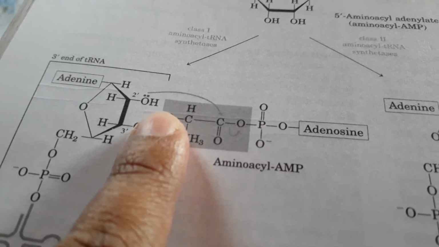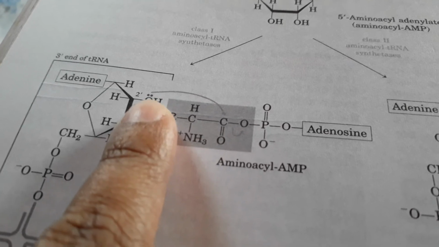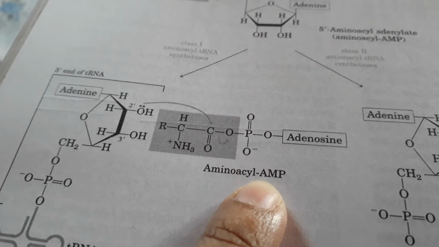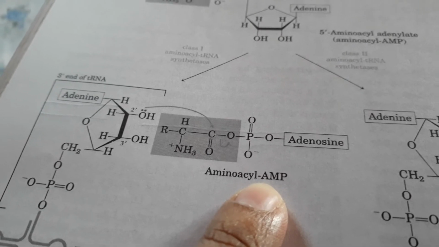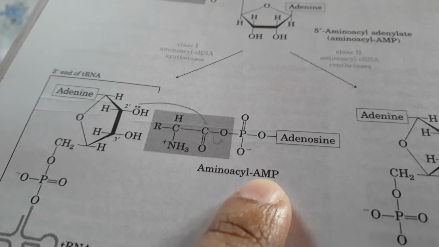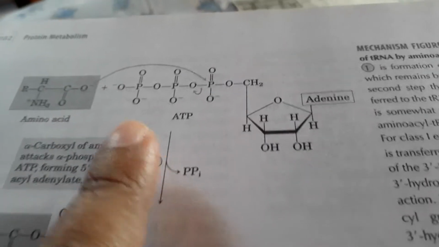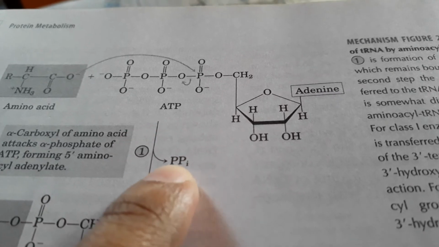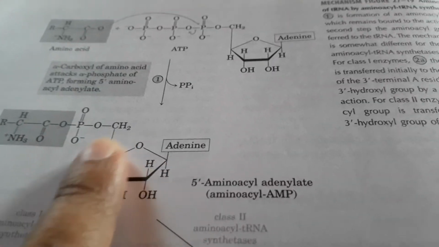This 2' hydroxyl group creates a nucleophilic attack on the amino acyl AMP complex. That means the activated amino acid is associated with AMP, adenosine monophosphate, as I showed you. First it attaches with adenosine triphosphate and PPi is released, so the amino acid associated with the AMP complex is there.